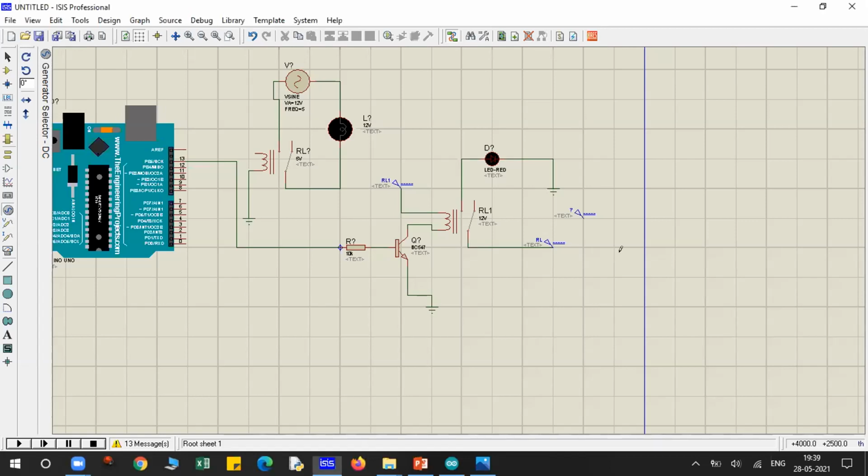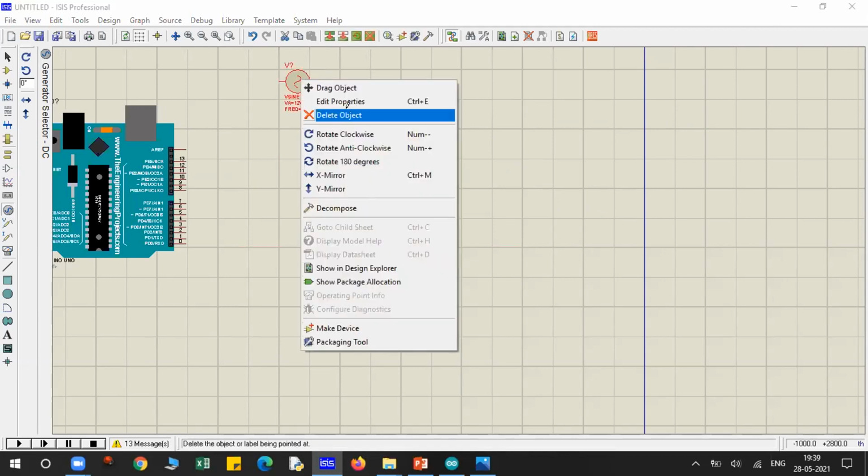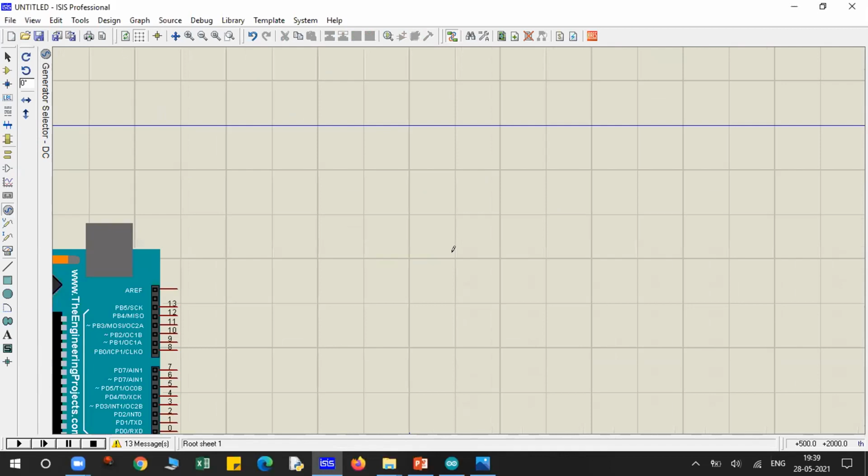Let's delete this. Again, I'm telling you, you have to make different files for Proteus or for Arduino.